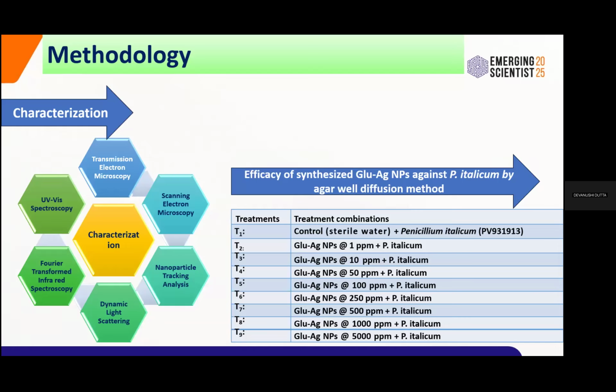After confirming that our particle is synthesized, we move on to efficacy testing against the most potent post-harvest pathogen, Penicillium italicum, maintaining different concentrations from 1 to 5,000 ppm. These are the treatment combinations we followed. This Penicillium italicum was isolated and identified from the Khasi mandarin itself, and the culture is already deposited in the gene bank.